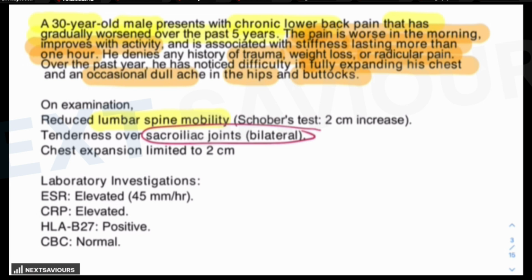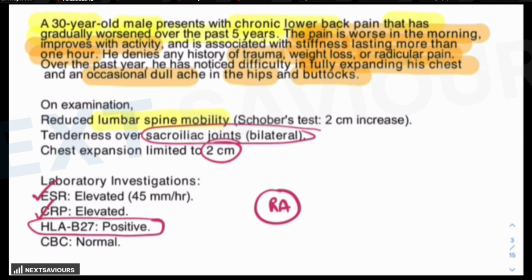Chest expansion, as I told you, is limited to 2 centimeters. That means it is less than 5 or 7 centimeters, which is normal. As far as laboratory investigations are concerned, RA factor would never be provided to you because it is insignificant. It is an RA negative spondyloarthropathy. So ESR is found to be elevated. CRP in any inflammatory condition is found to be elevated. HLA-B27 positivity is identified in 90% of the cases, but it is not a foolproof diagnostic criterion. And CBC is absolutely normal.